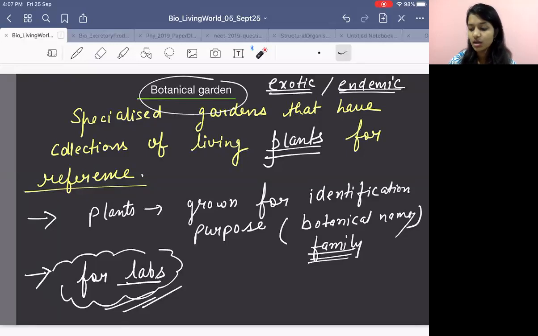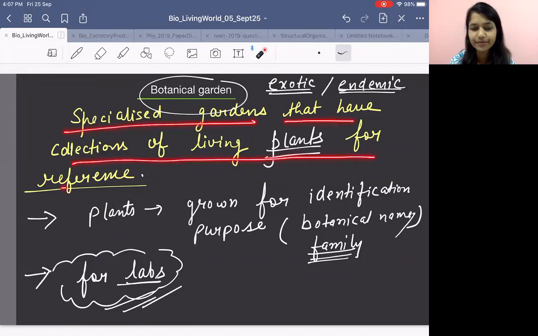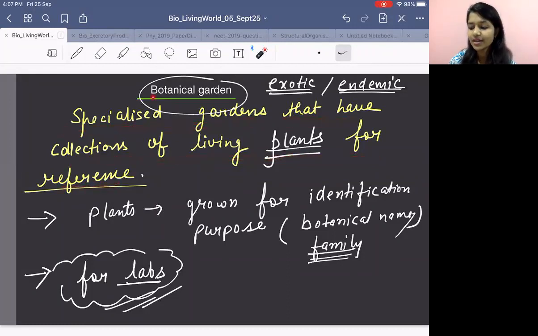So what will you be writing? The first statement will be what? It is a taxonomical aid. It is a taxonomical aid having specialized gardens that have collection of living plant for reference. ठीक है? Botanical garden has what? Collection of plant, and please note it, collection of living plant. Plants are not dead, right?